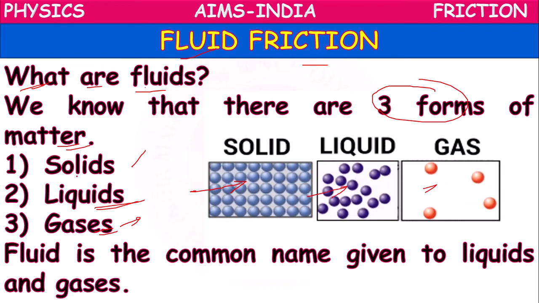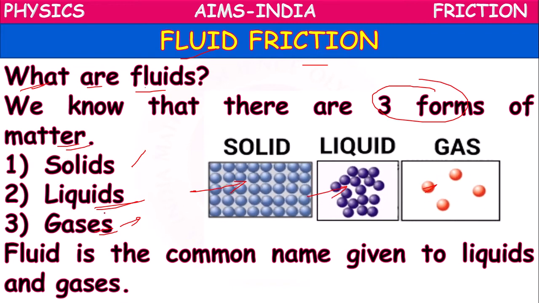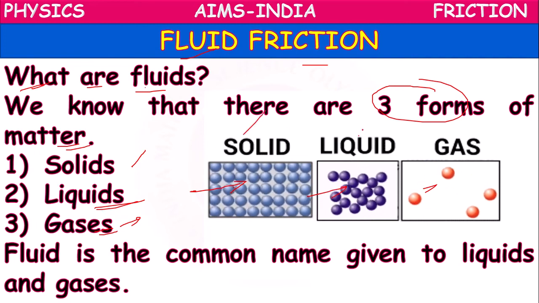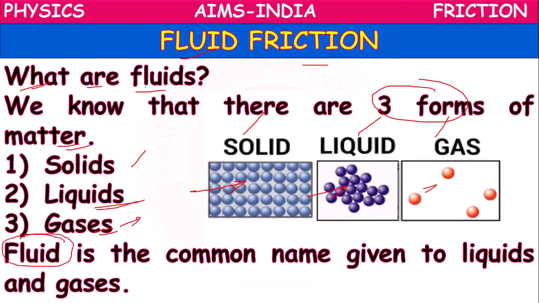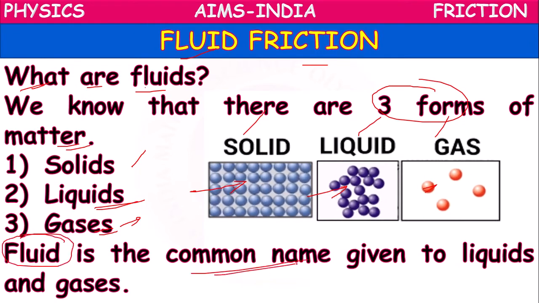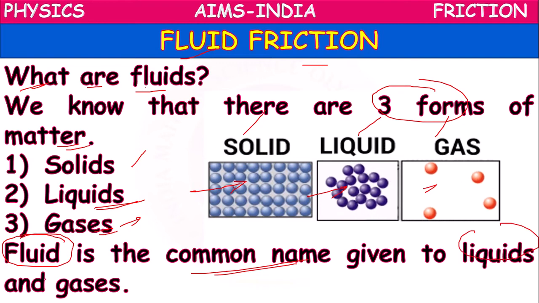We will observe mostly three kinds of matter in our surroundings. They will be in the form of solids, liquids and gases. So here, fluid is the common name given to liquids and gases.